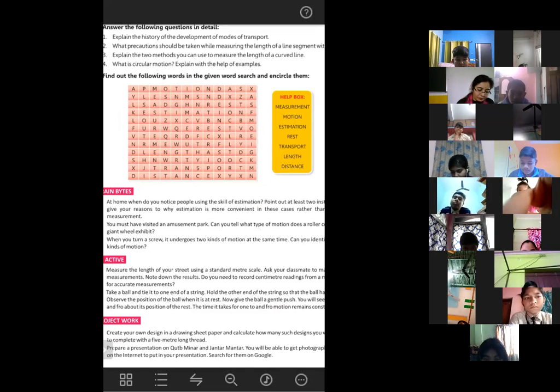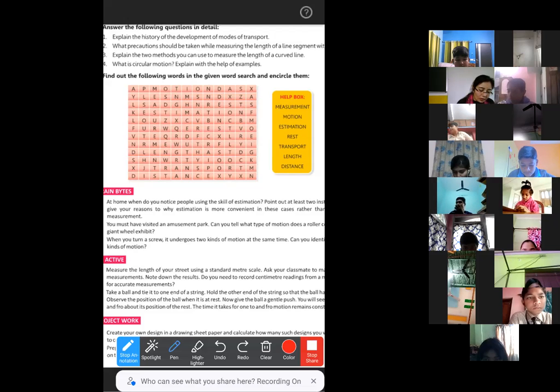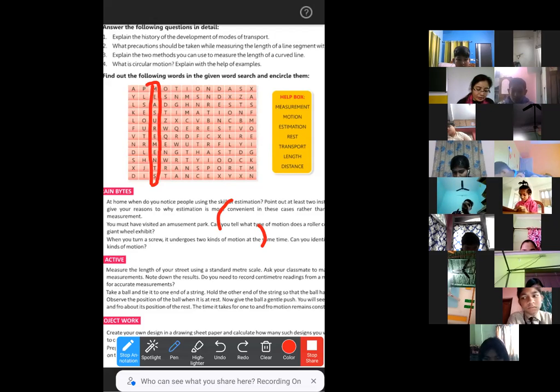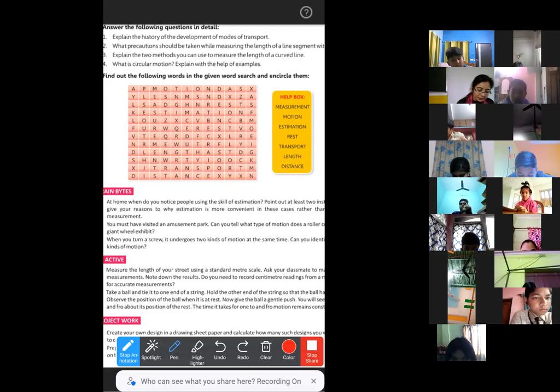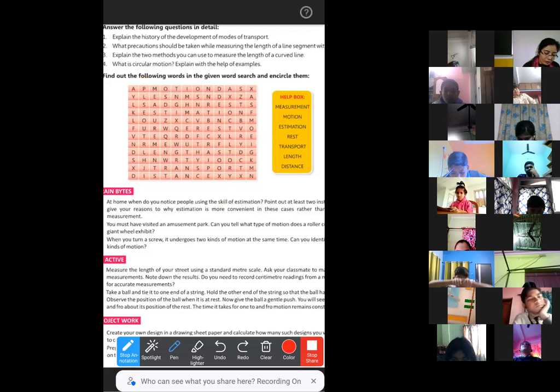First line, third word. That means the third column, right? I have told you, ma'am, how to say third column. If any line is in this direction, you will call it a row. If any line is in this direction, then you will call it a column. So you can see 1, 2, 3. As the word is written column wise, you will say it's in the third column, right?